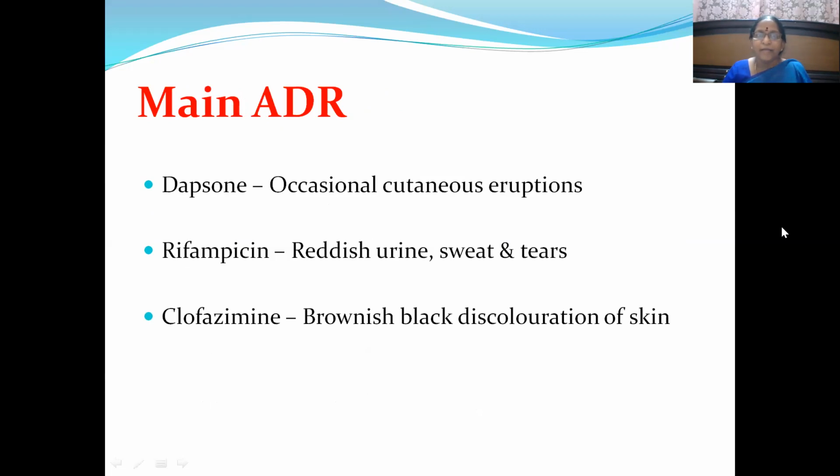Then the main ADR, of whatever we have discussed till now: dapsone, D for dermatological manifestations. You can remember the mnemonic like that. Occasional cutaneous eruptions. Rifampicin, R for red. That is not bright red, orange reddish. Reddish urine, sweat and tears. Secretions, not the skin. Clofazimine, brownish black discoloration of skin. So these are the common questions that will be asked in your viva.